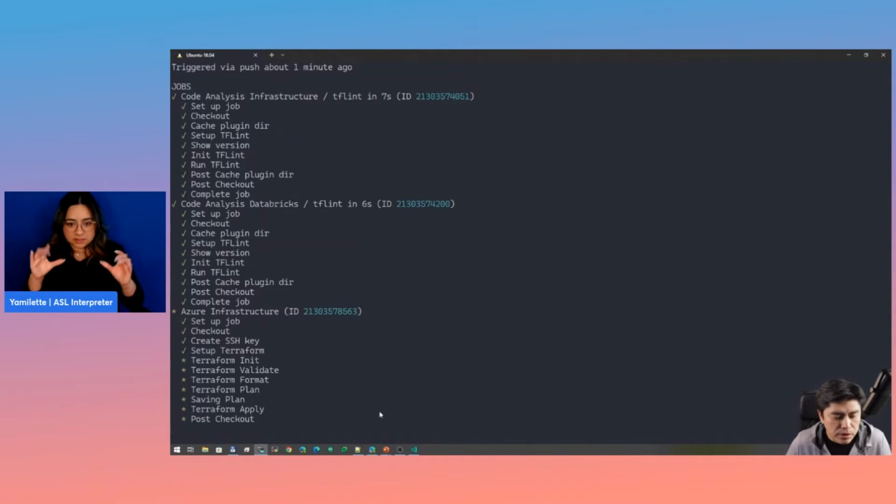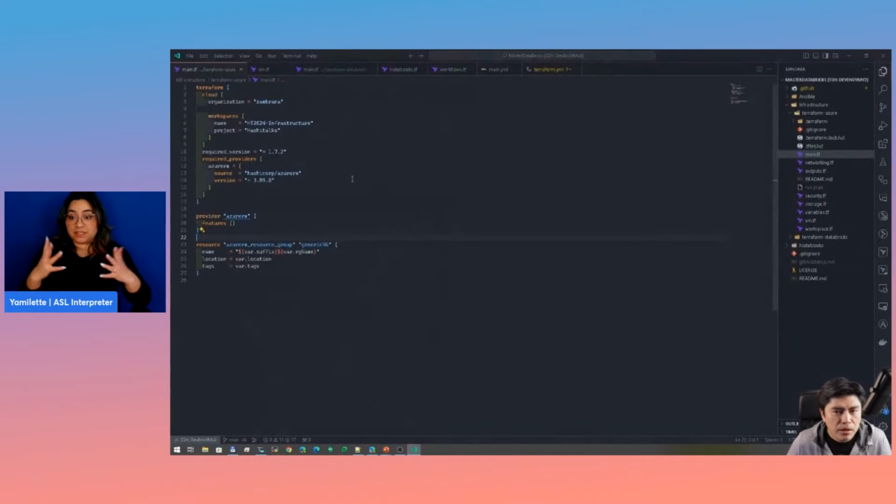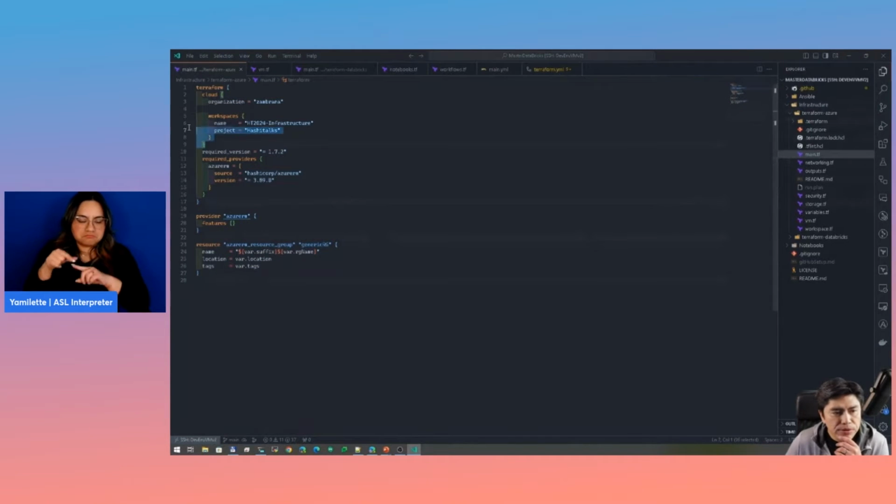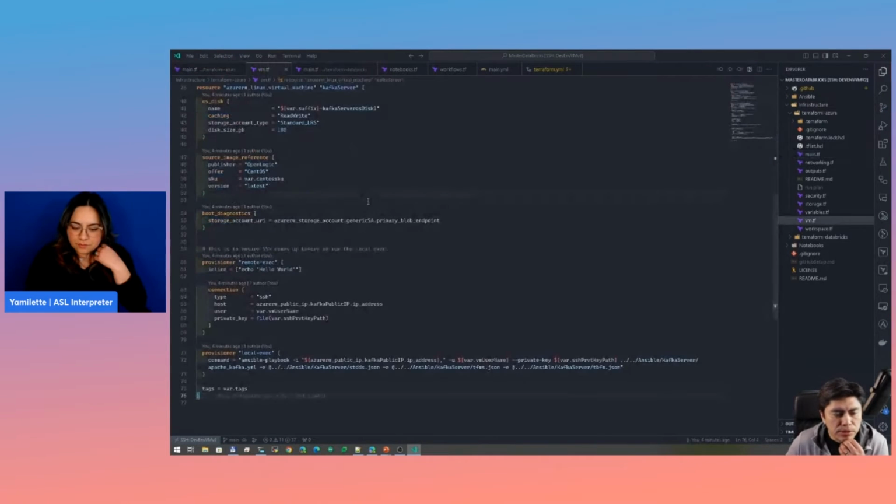While this is running, I want to show you some code, some files that I think are very interesting to see. The first one, and we have the same infrastructure here in VS Code, right? So right now I'm using Terraform Cloud to have remote states, and we can collaborate. I am pinning the version to the latest one I have. And right now for the infrastructure, I'm using the Azure RM provider, right? And I'm also deploying a VM that's going to be used for Kafka, so we can do stream processing.